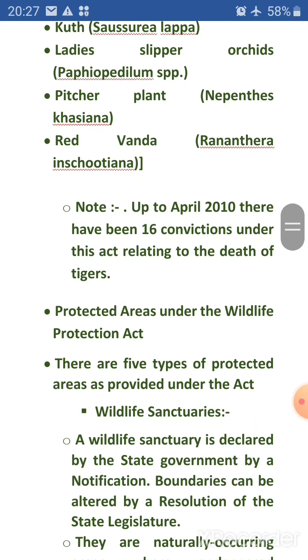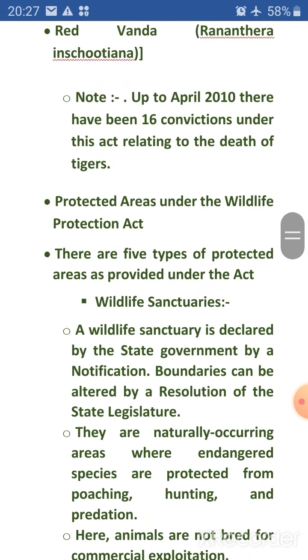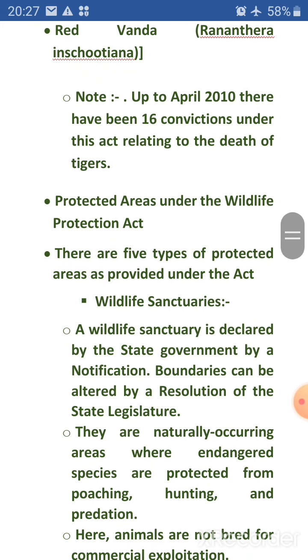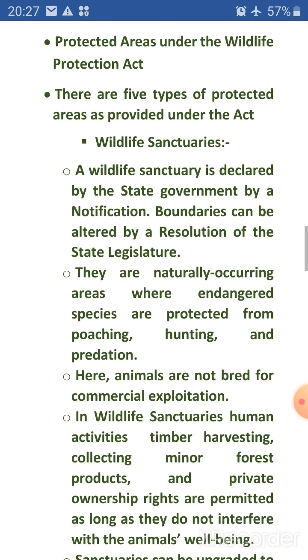Protected areas under the Wildlife Protection Act. There are 5 types of protected areas as provided under the Act. Wildlife sanctuaries. A wildlife sanctuary is declared by the state government by a notification. Boundaries can be altered by a resolution of the state legislature.